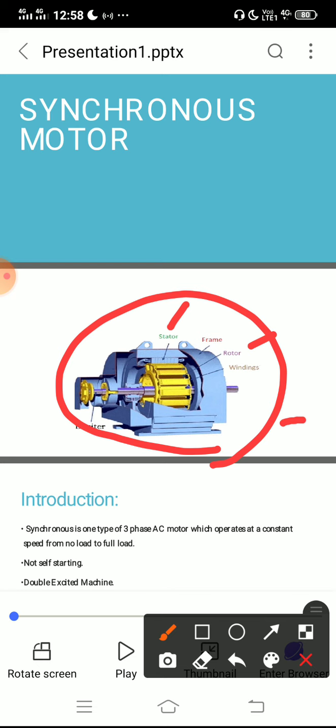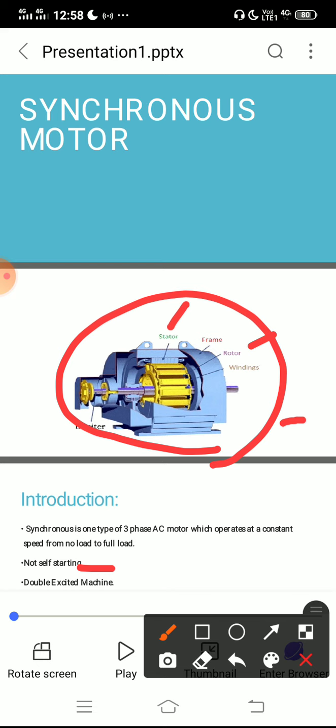The main disadvantage of the synchronous motor is that it is not a self-starting motor. It cannot start by itself. We have to give some external input to start the synchronous motor.